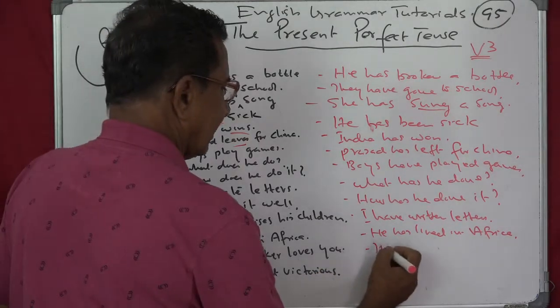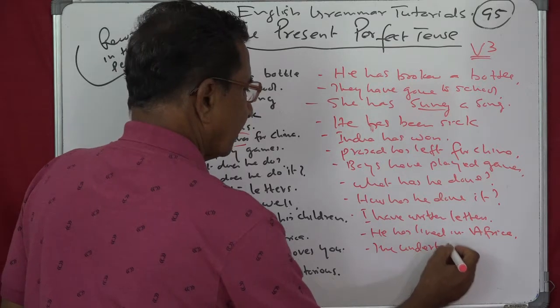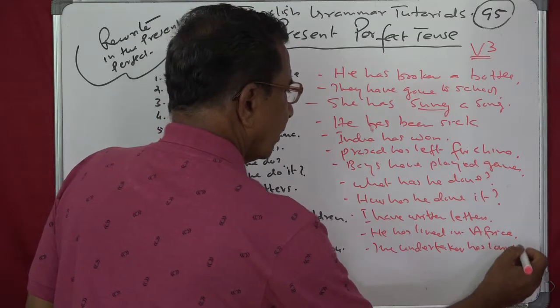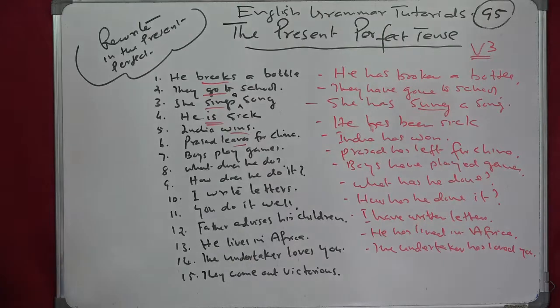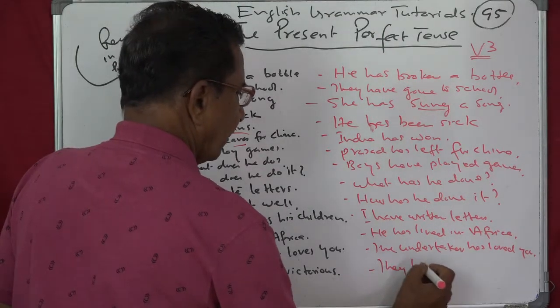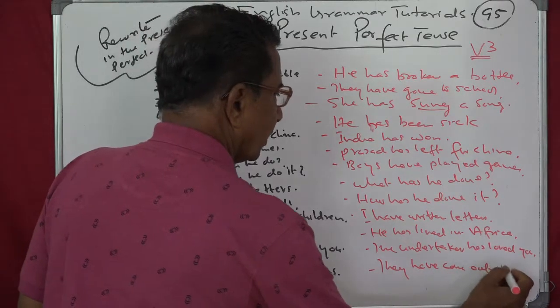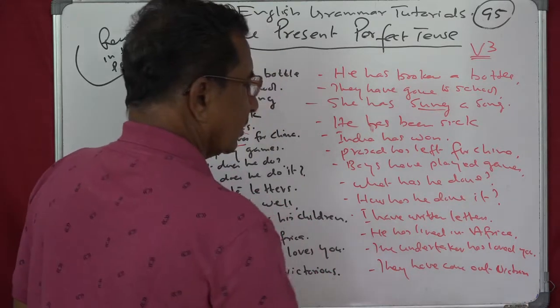The undertaker has loved you. They come out victorious. They have come out victorious.